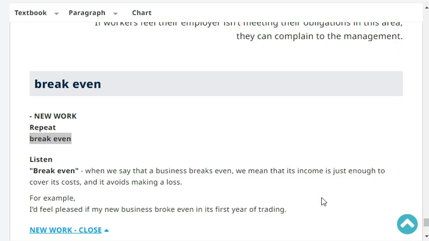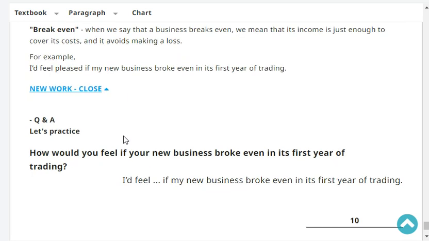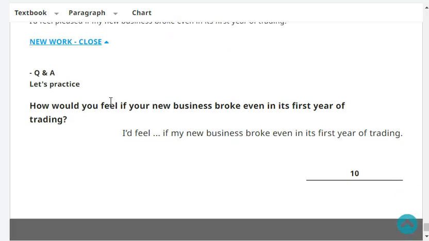When we say that a business breaks even, we mean that its income is just enough to cover its cost and it avoids making a loss. For example, I'd feel pleased if a new business broke even in its first year of trading. Let's practice.